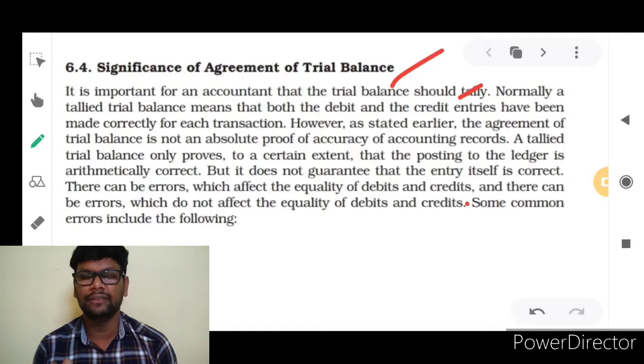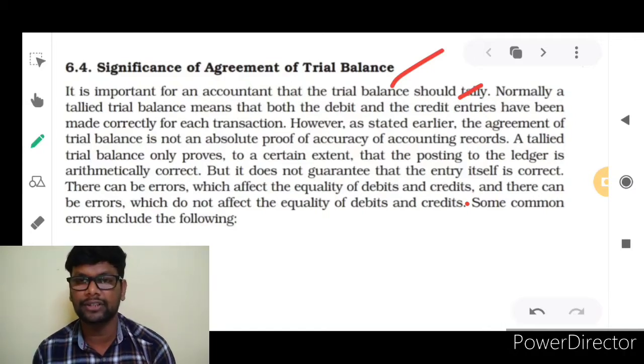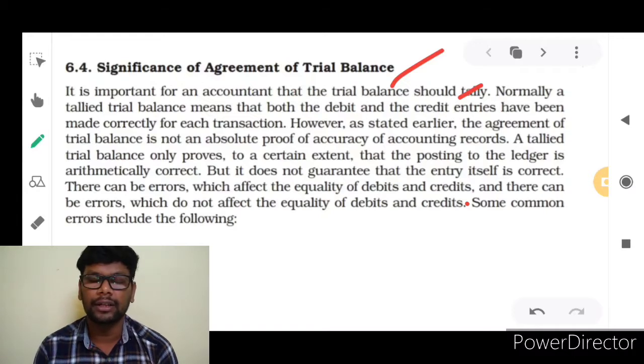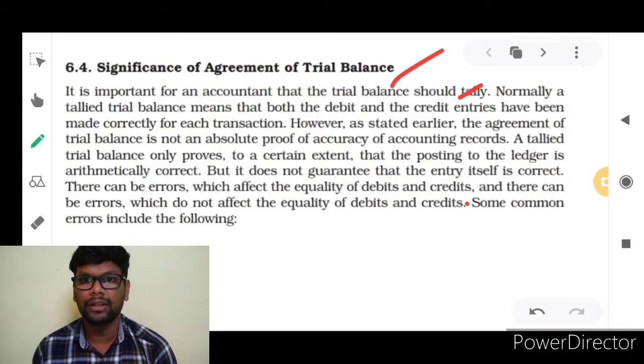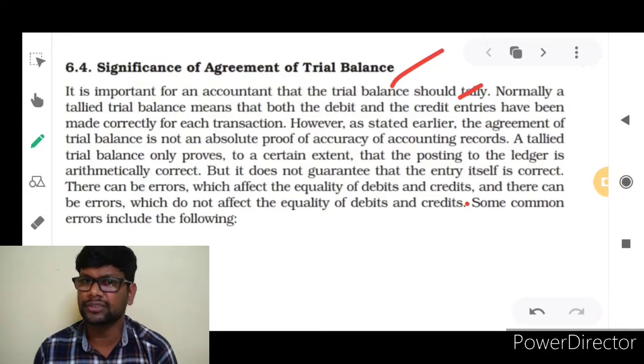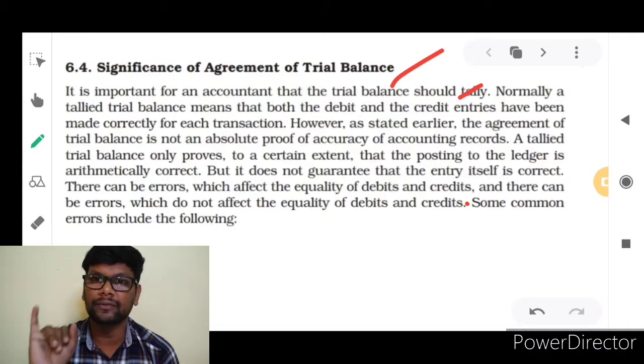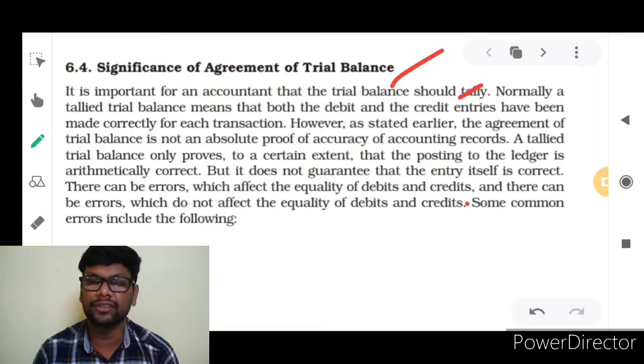If it tallies, we can say all the ledger account balances are recorded very clearly in our trial balance. But even if it shows a tallied amount on both the debit and credit sides, we cannot be assured about the accuracy of the trial balance, because some errors will not be revealed by the trial balance. Those are errors of commission, complete omission, and errors of principle. These will not affect the trial balance, isn't it?